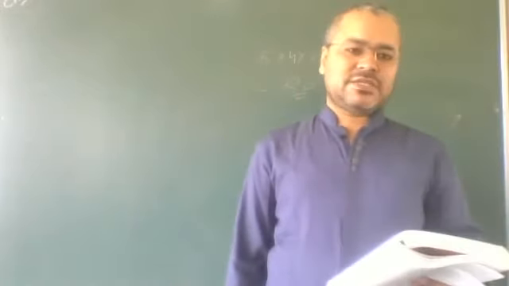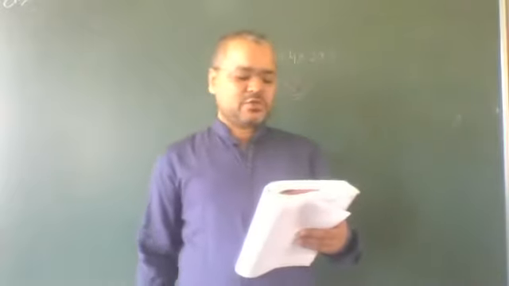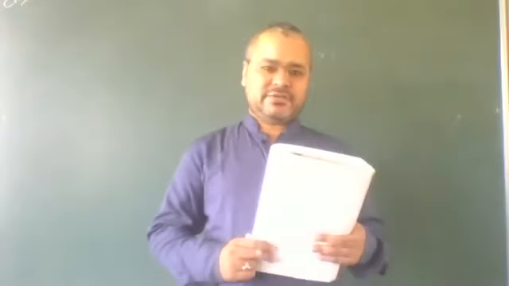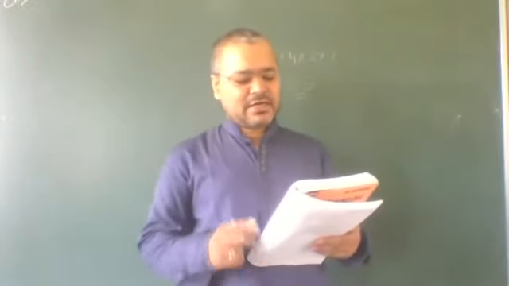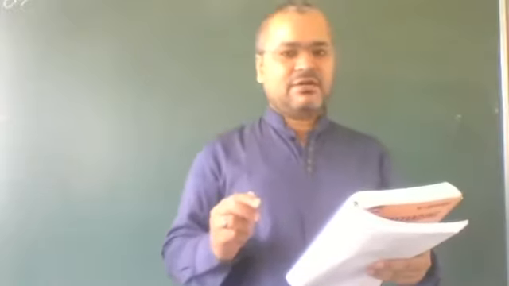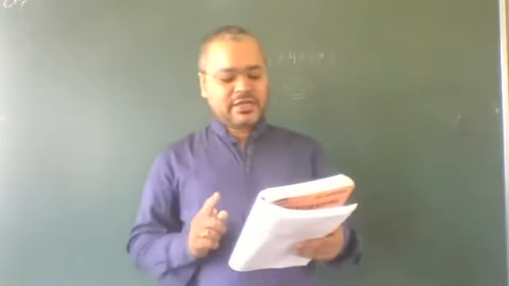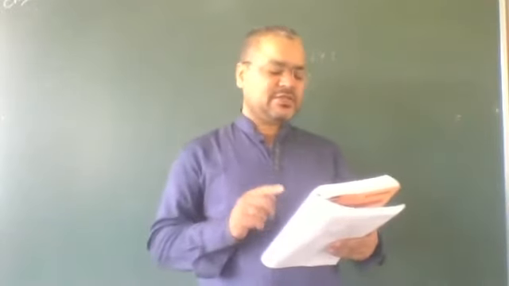Again, in question number 2 it is given: in a class there are 22 girls and 17 boys. The teacher wants to select either a girl or a boy to represent the class in a function. Okay. So in how many ways can the teacher make this selection?